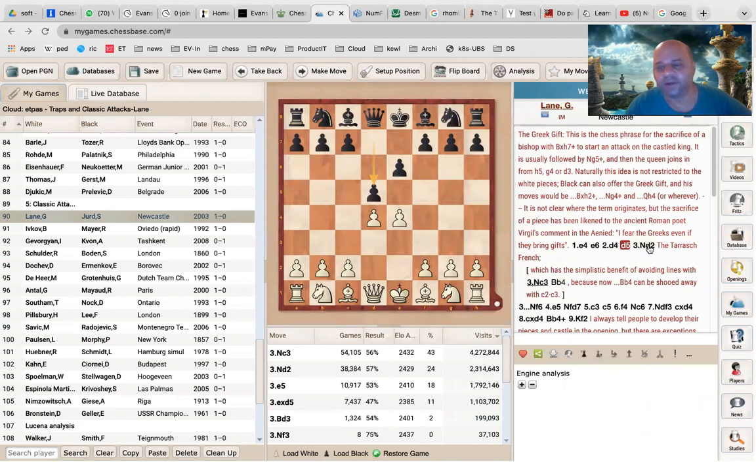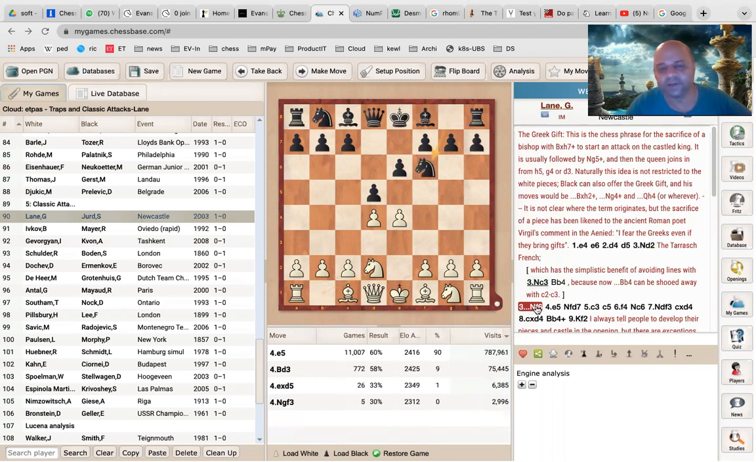This is another variation where you ask the question to Black, because if Black takes the pawn, then White is very happy actually to capture back. So Black normally does not take the pawn immediately. Black plays knight f6.